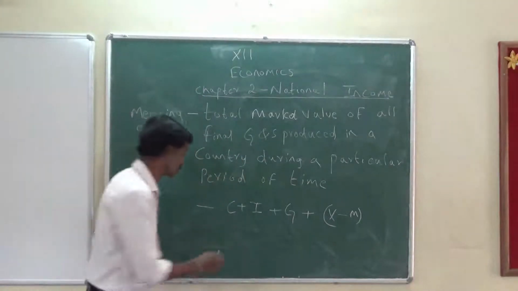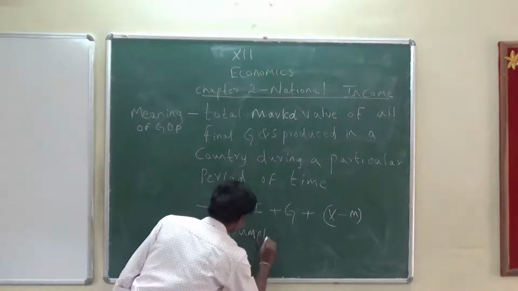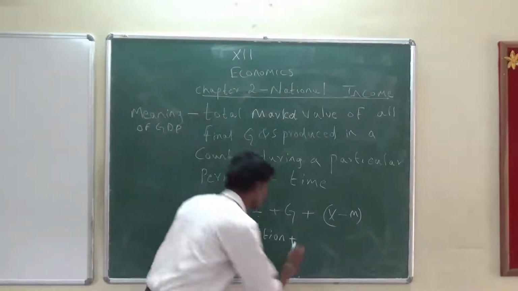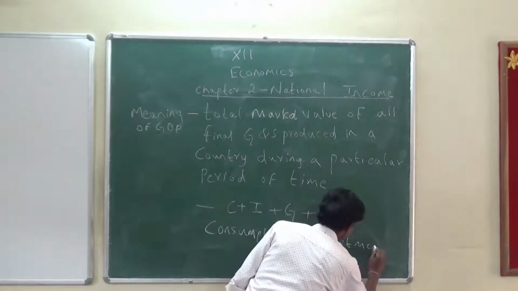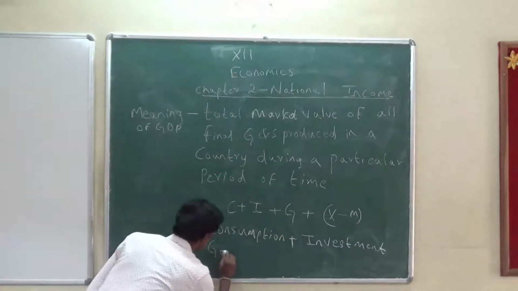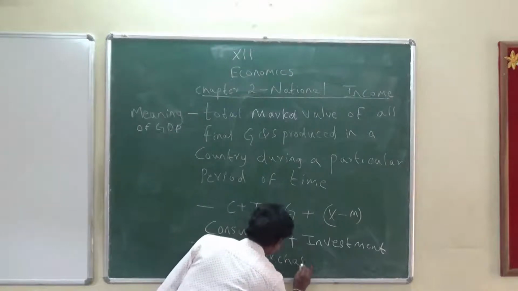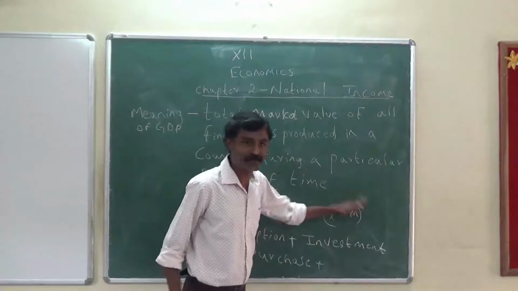Now C stands for consumption, plus I stands for investment, plus G stands for government purchase, and finally X minus M, that is export minus import.